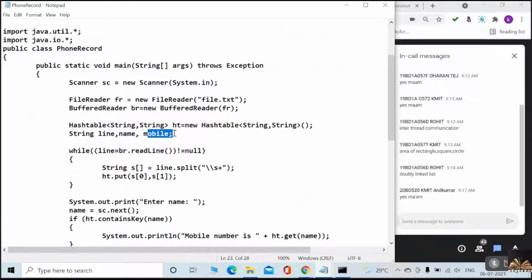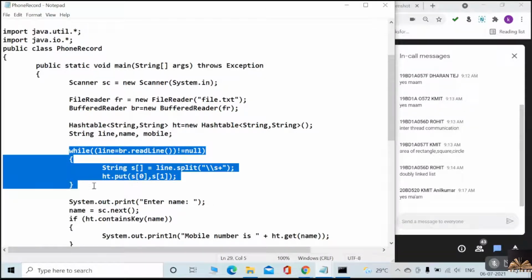So for what purpose I am taking this line, I'll tell you. Already you know, name is the key and mobile is the value. Name is the key, mobile is the value, and why I am taking line is, see the while loop. How to read the data from the file?